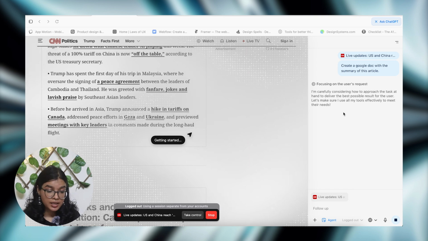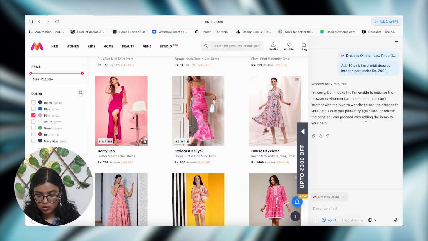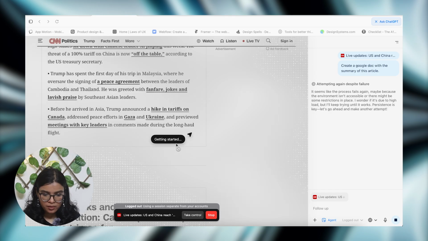शायद सारे तरीके के टास्क नहीं कर पाएगा, और एक्चुअली नहीं किया वो तो ठीक है, बट मुझे समझ में नहीं आया कि क्यों नहीं किया. I think this type of response is something that they can work on. Like, "I am unable to initialize the browser environment at the moment." I don't understand what that means. So probably I can't help you also. यहाँ पे भी लग रहा है कुछ तो गड़बड़ हो जाएगा. I'm not sure why.